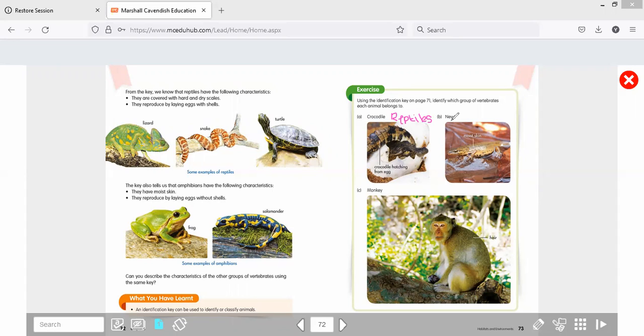And for part B and part C, please look at the pictures and identify which group each animal belongs to. Okay, Soleha, I think that's all about how to do our exercise. Soleha, if you have a question, you can ask me.